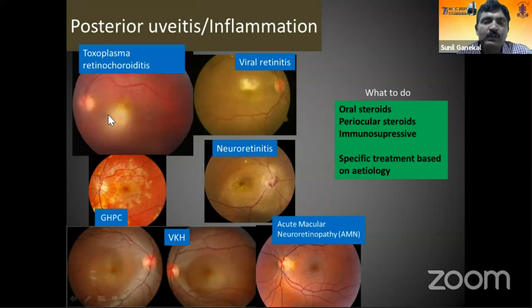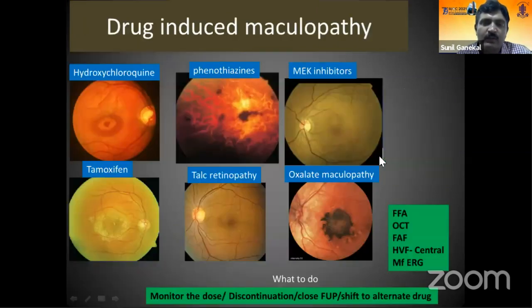Posterior uveitis, especially when it involves the macula, can cause a central patch. For example, toxoplasma retinochoroiditis, viral retinitis, serpiginous choroiditis, neuroretinitis involving the posterior pole, VKH causing macular detachment, and inflammatory macular disorders like acute macular neuroretinopathy can cause a central patch. These can be treated with immunosuppressives and steroids, and based on the etiology you have to treat these patients.